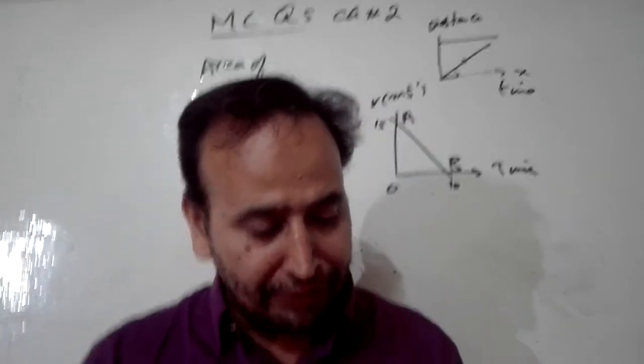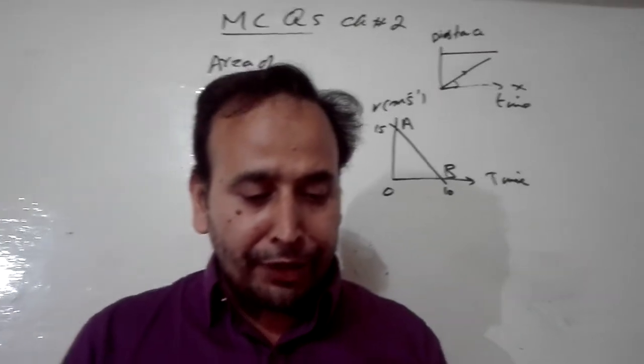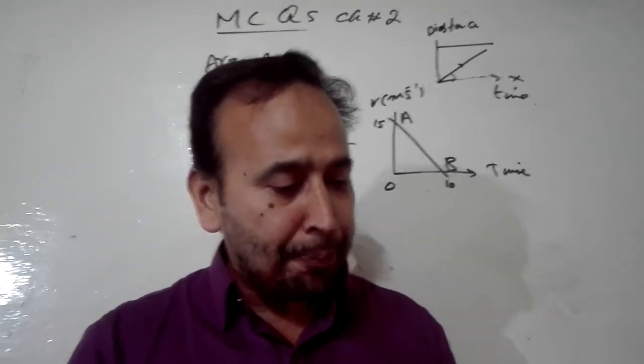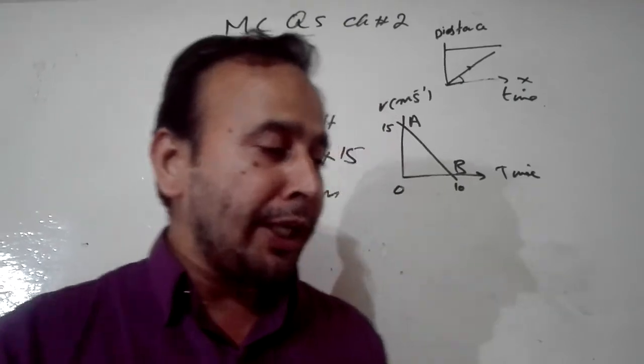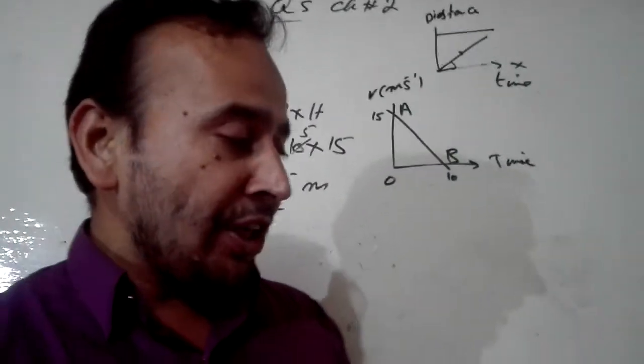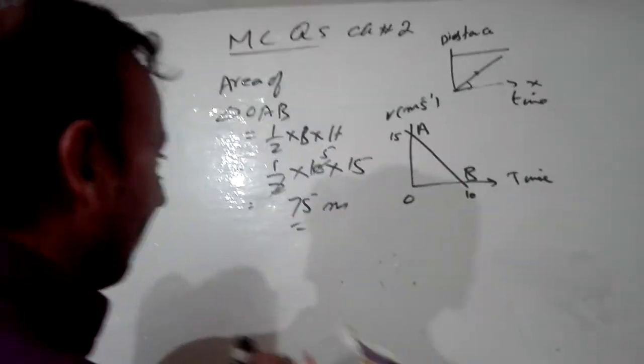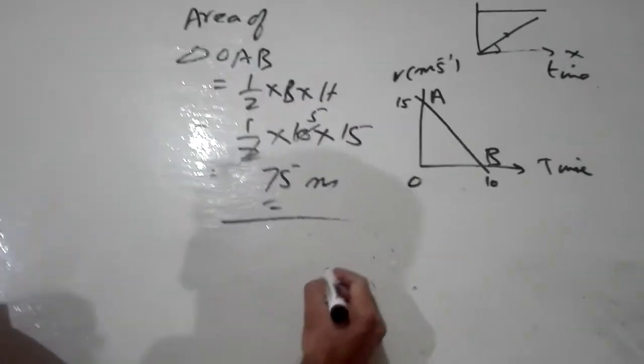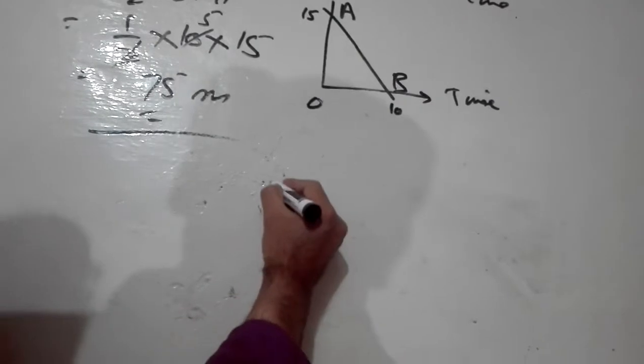Now move to next 7. Which of the following graphs is representing uniform acceleration? They have given you 4 graphs. So in these graphs, C option is right. I will draw that graph. I will explain to you why this is right.